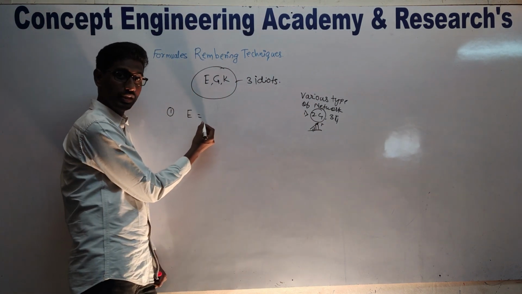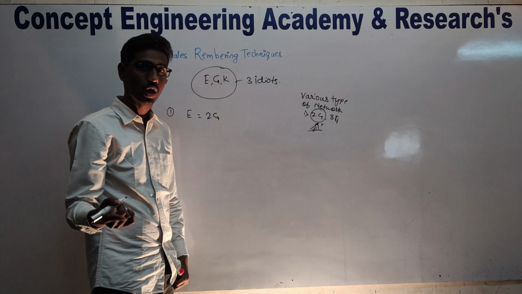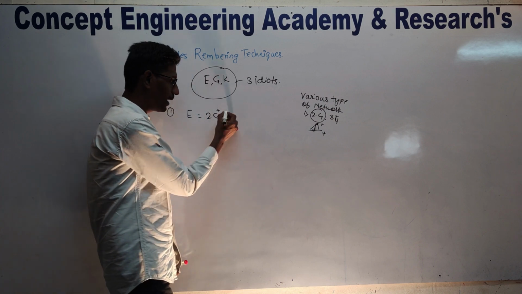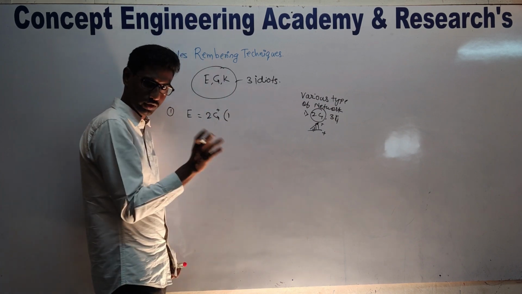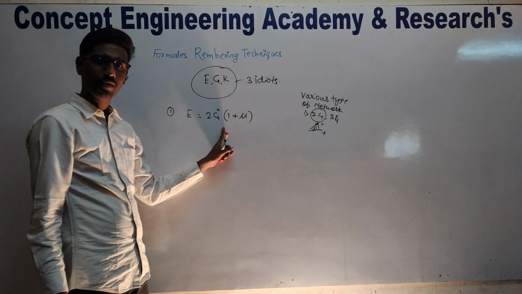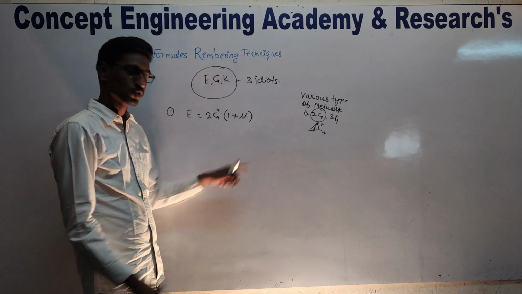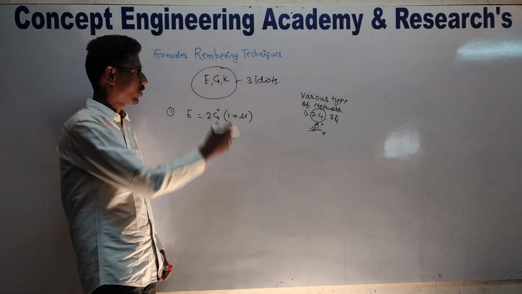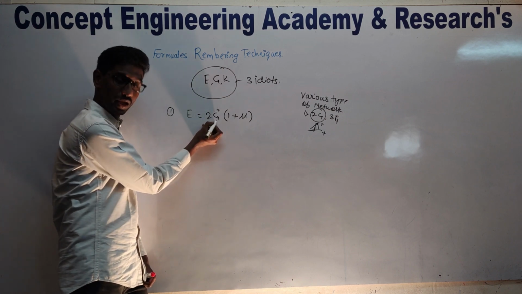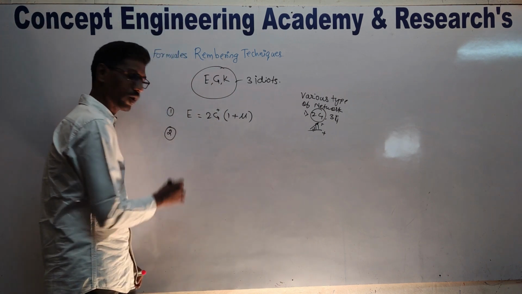So 2G, a strong network, we say, is plus. So we are remembering that here it is plus. 2G, and in the bracket, write 1 plus mu. This is the remembering form based on your network 2G. E is equal to 2G(1 plus mu). This is one formula that came from the EGK relation, the relation between E and G. E is the Young's modulus, G is the modulus of rigidity, and mu is the Poisson's ratio.